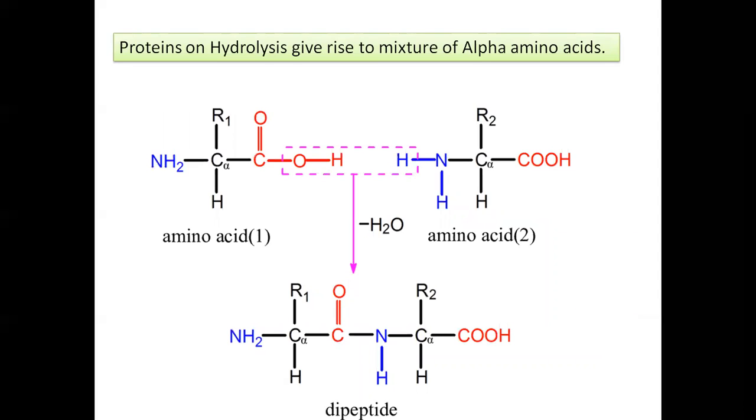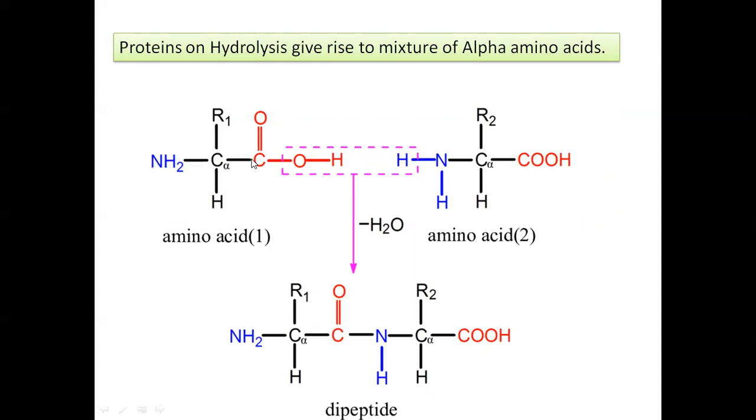What we can see here is that proteins on hydrolysis give a mixture of alpha amino acids. If you want to prepare these proteins, what we require is amino acids, and by the removal of H2O from amino acids, we get proteins in the form of peptide bonds. So this is a structure for proteins, with the C double bond O NH linkage, which we get from amino acids.